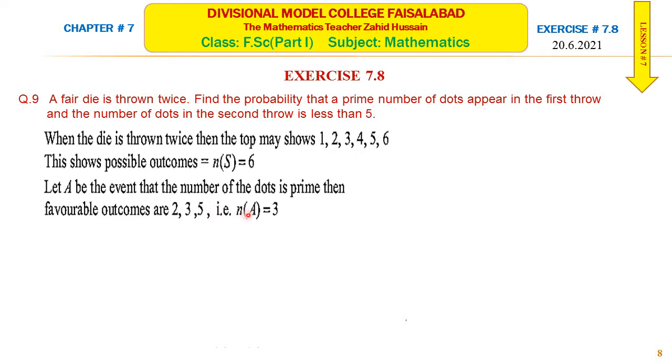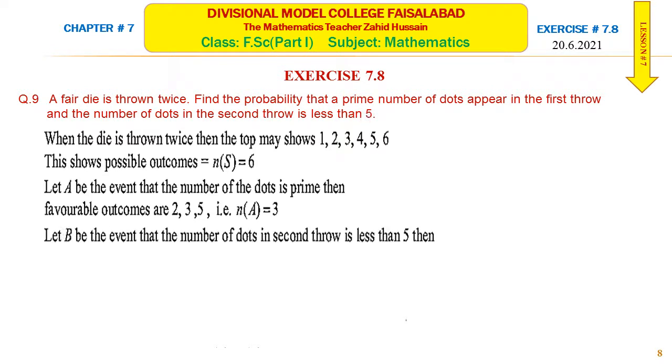So the number of elements of event A is equal to 3. The second throw shows a number which is less than 5. Let B be the event that the number of dots in the second throw is less than 5. So what are the numbers which are less than 5? They are 1, 2, 3, 4. So the number of elements of event B is equal to 4.